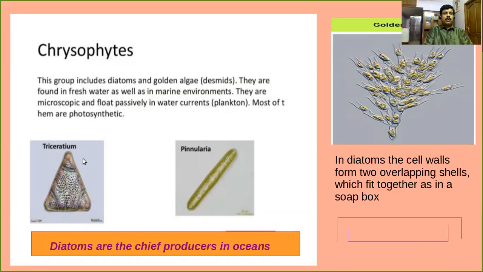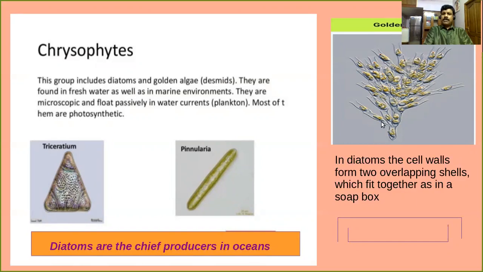I have given two examples over here, two examples of diatoms: Pinnularia and Triceratium. I said diatoms are photosynthetic. Look, diatoms are the chief producers in the ocean. Why? Because they can synthesize their own food with the help of photosynthesis. This is the diagrammatic representation of golden algae.